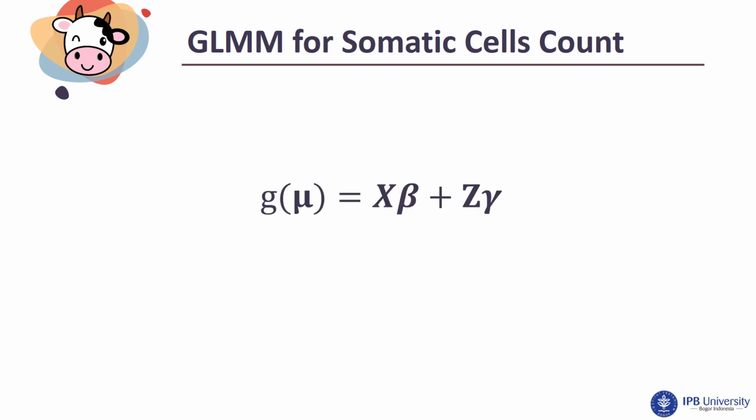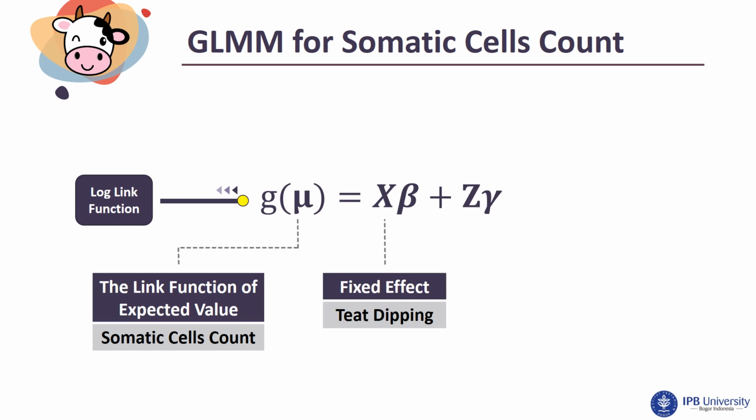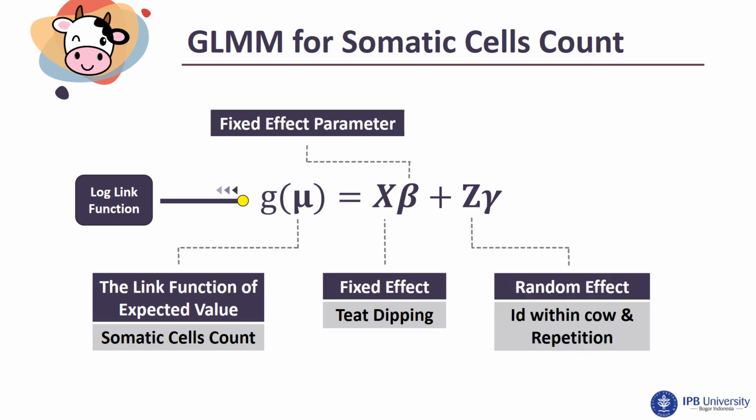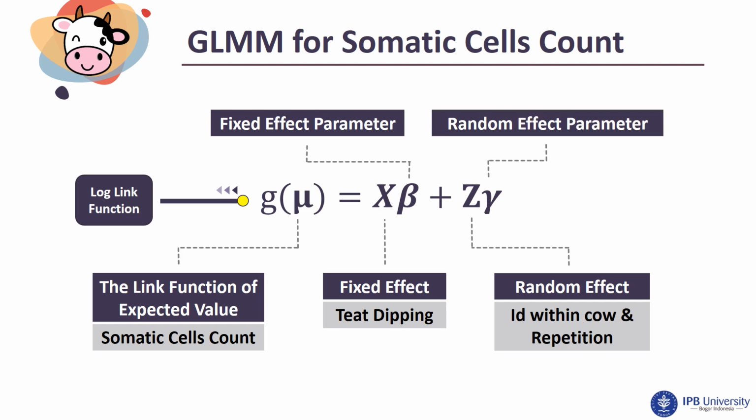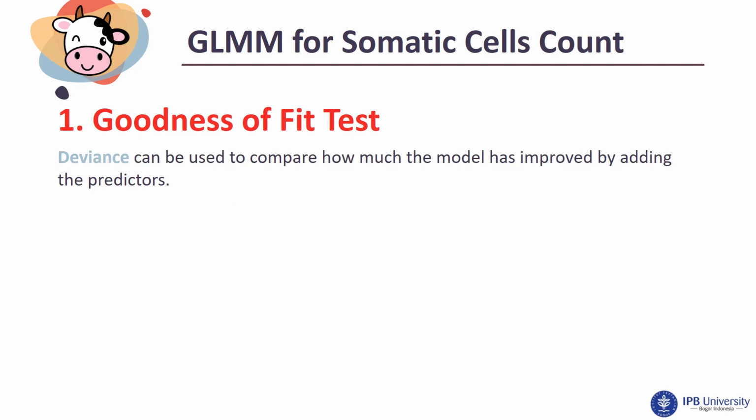Here is the equation of the GLMM. There is a link function of the expected value of somatic cell count using a logarithm. Teat tipping is a fixed effect parameter, and ID within cow and repetition are random effects parameters. Before estimating the GLMM, fitting the model must be carried out using deviance. Deviance can be used to compare how much the model has improved by adding the predictors.